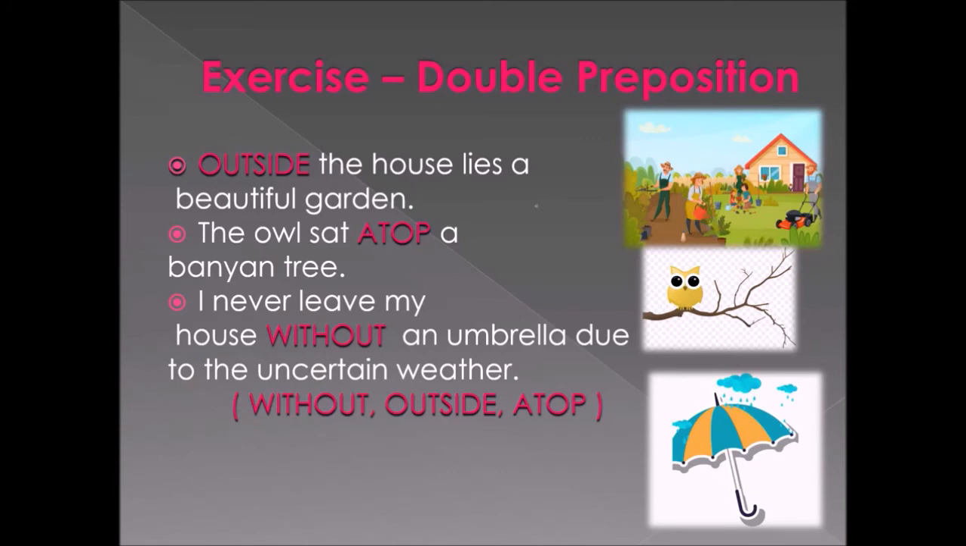Next, the owl sat atop a banyan tree. Where did the owl sit? The owl sat atop a banyan tree. Atop in the sense on the top of. Okay. So next is, I never leave my house without an umbrella due to the uncertain weather. I have given the meaning for uncertain. So for that reason she never leaves the house without an umbrella. Can you all understand?